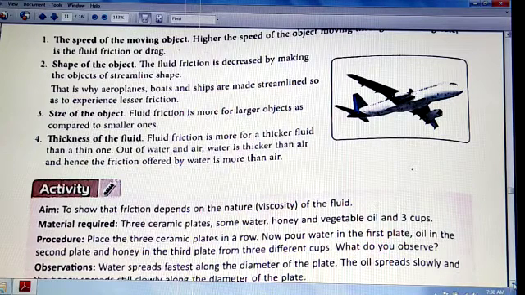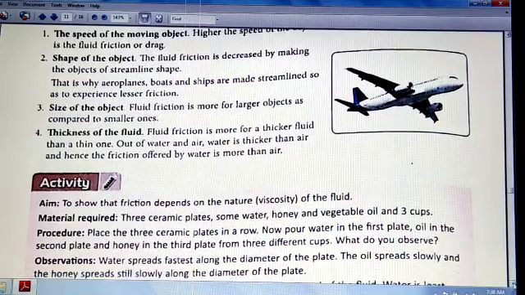Next is the size of the object. It is more for larger objects as compared to smaller ones. Now, thickness of the fluid. Fluid friction is more for a thicker fluid than a thin one. Water is thicker than air, hence friction offered by water is more than air. Now one activity is given to you to check the viscosity of the fluid.